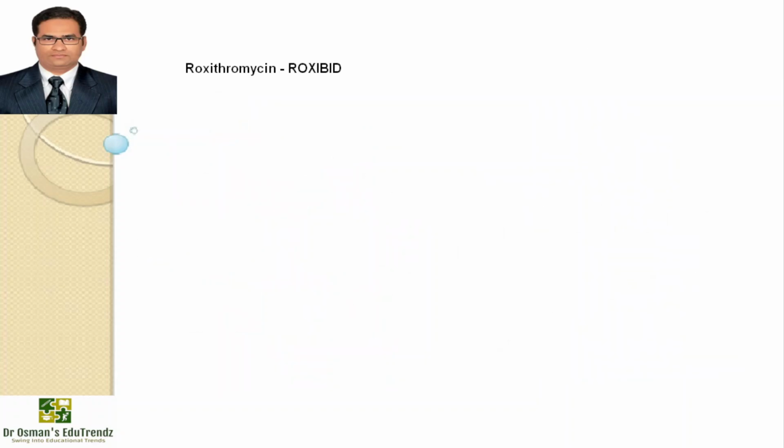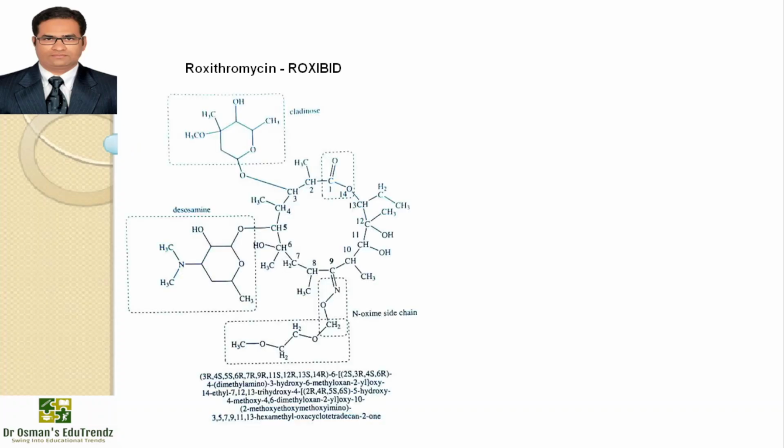We have the next drug, roxithromycin, available with the brand name Roxibid, and the IUPAC name and structure are on the screen. Roxithromycin is a semi-synthetic macrolide antibiotic. It is used to treat respiratory tract, urinary and some tissue infections. Roxithromycin is derived from erythromycin, containing the same 14-membered lactone ring. However, an N-oxime side chain is attached to the lactone ring. It is semi-synthetic, longer acting, acid stable and has good enteral absorption.